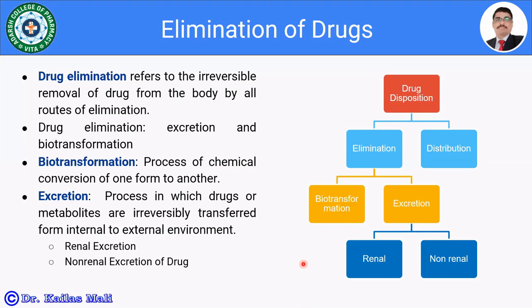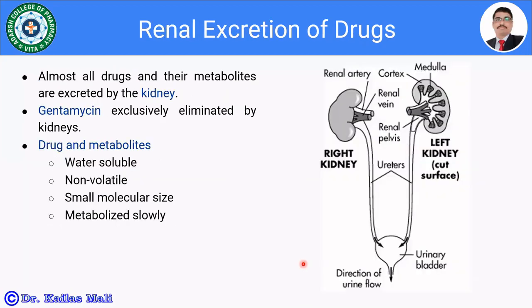Let us move towards the renal excretion of the drug. As you know that almost all the drugs and their metabolites are excreted by the kidneys. Whatever the drugs are there, if they are having the sufficient polarity and low molecular weight, then such drugs are going to be excreted through the kidneys.